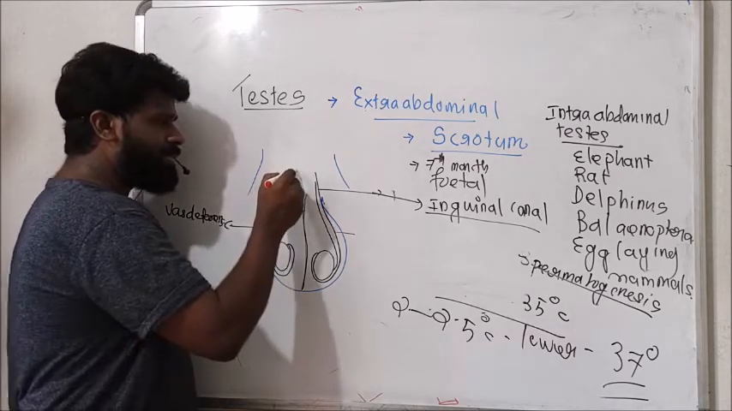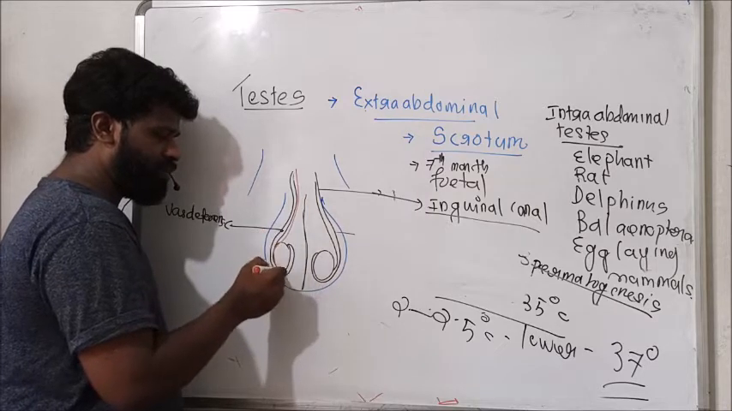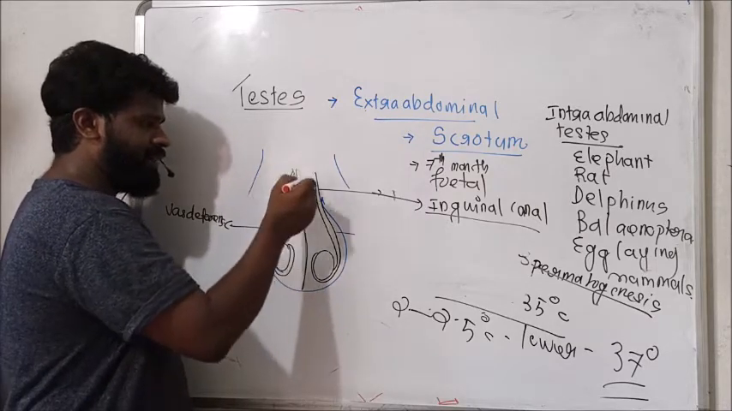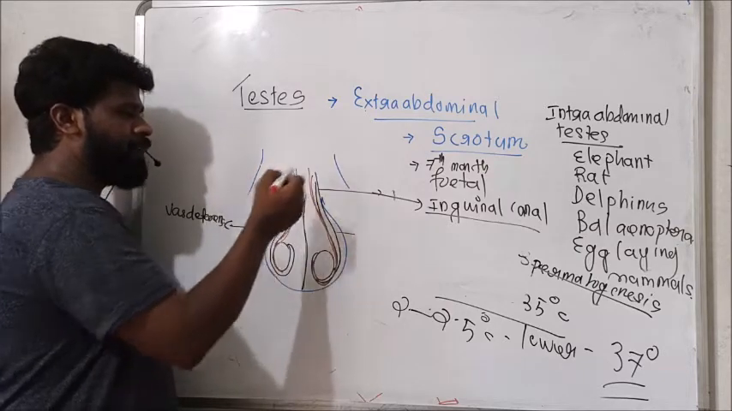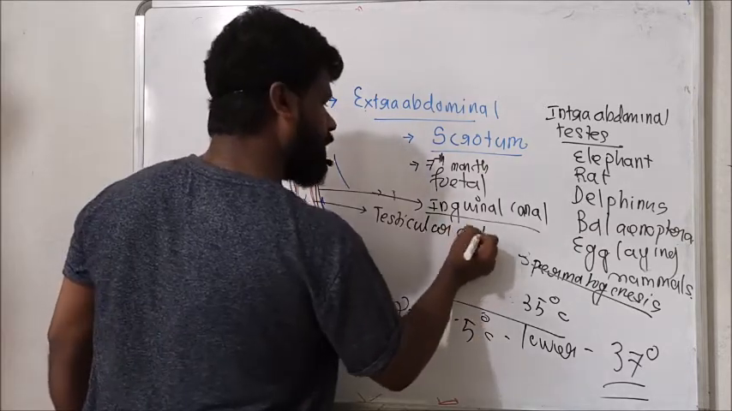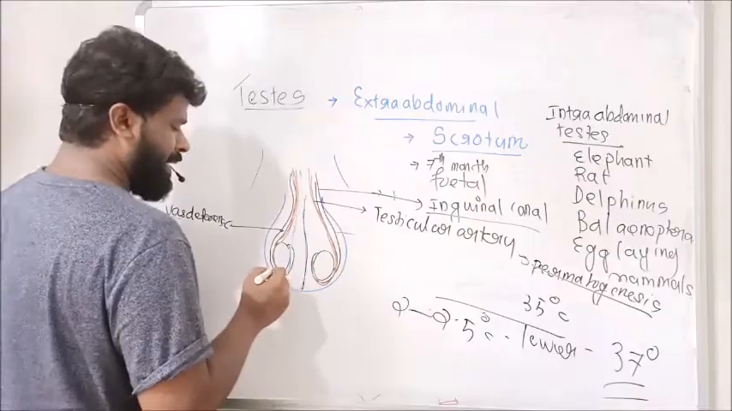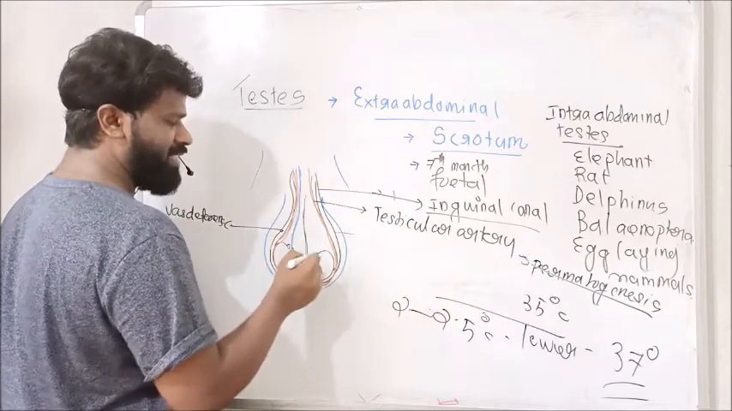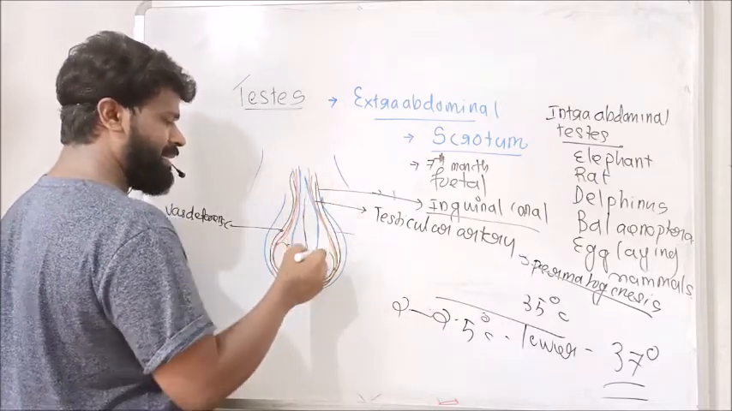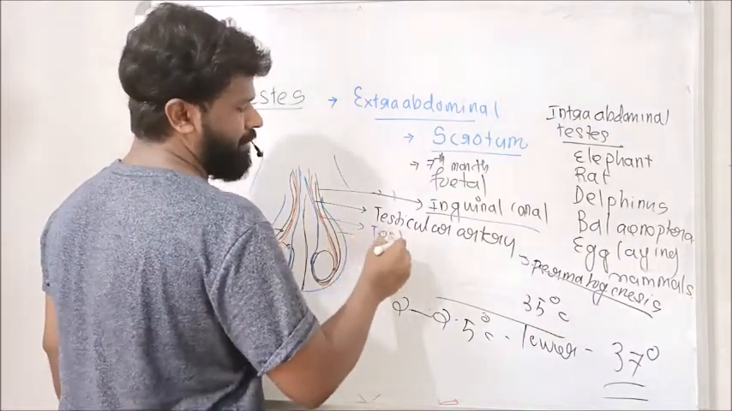Then, suppose this is an artery which supplies blood to the testis. So this one is the testicular artery, the artery which supplies blood to the testis. And here this one is a vein which leaves from the testis. The vein which leaves from the testis is called the testicular vein.